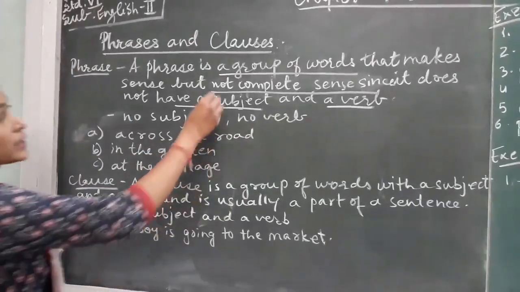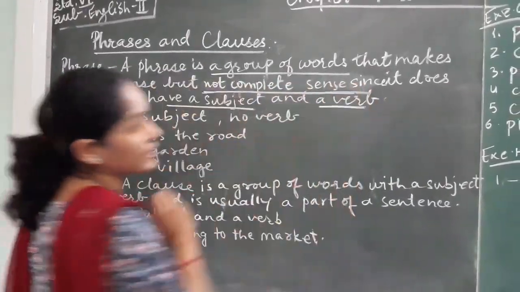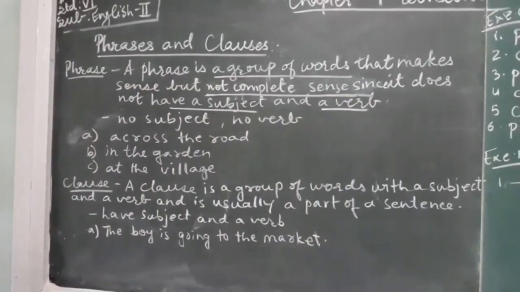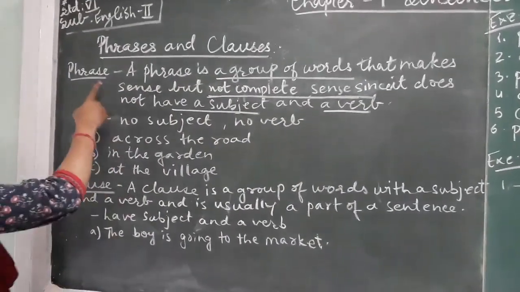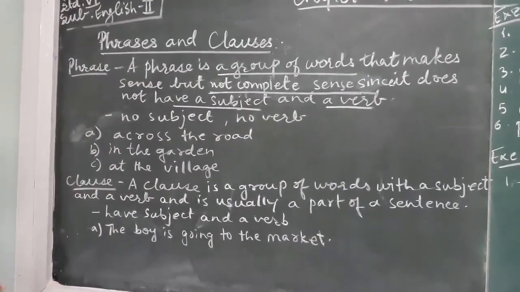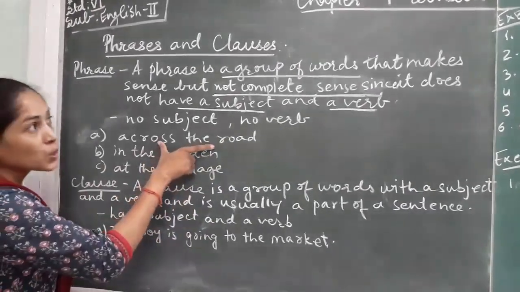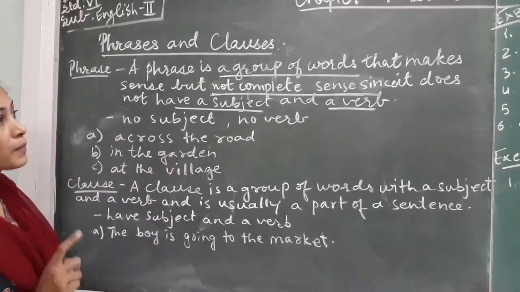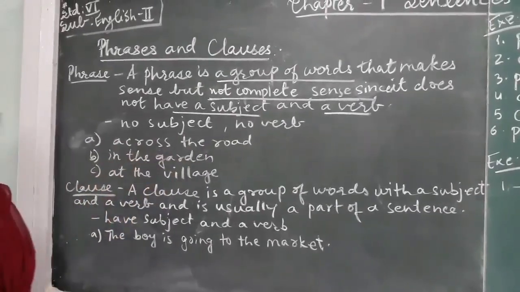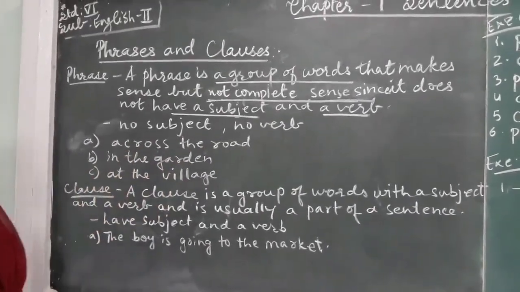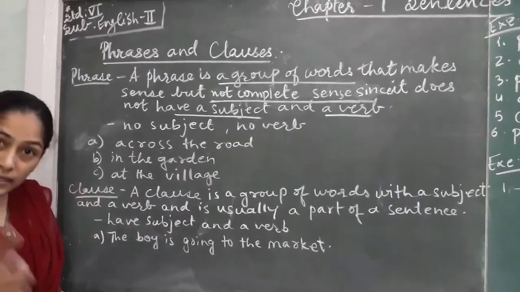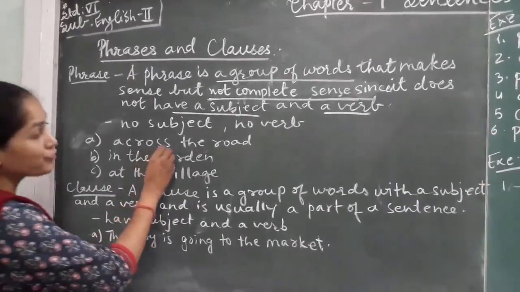And it does not give you complete sense. So these type of group of words are known as phrase. Let us understand two examples. Across the road. This is a group of words. Yes, but it doesn't have a subject, it doesn't have a verb, as well as it doesn't give complete sense. So this is a phrase.